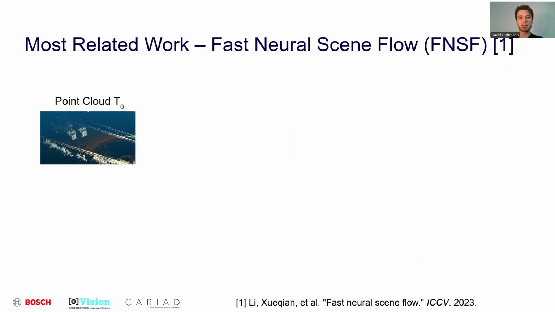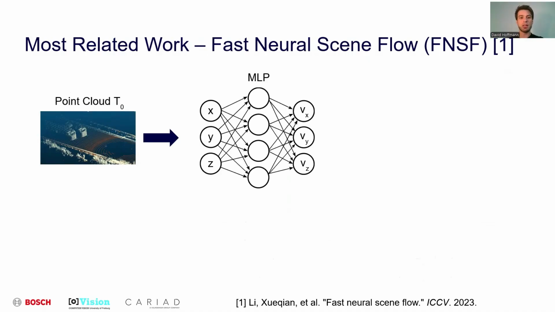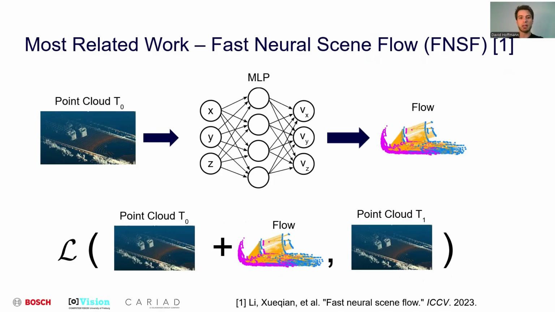Fast neural scene flow takes the point cloud at time t0 as input during inference. More specifically, each point is processed individually and is represented by its x, y, and z coordinates. These coordinates are passed through an MLP, which predicts a flow vector for each point, consisting of velocities in the x, y, and z directions. By applying these flow vectors to the points in the point cloud at time t0, the method generates an estimated point cloud at time t1. To train the MLP, a loss is computed based on the distances between each warped point and its nearest neighbor in the actual point cloud at t1.